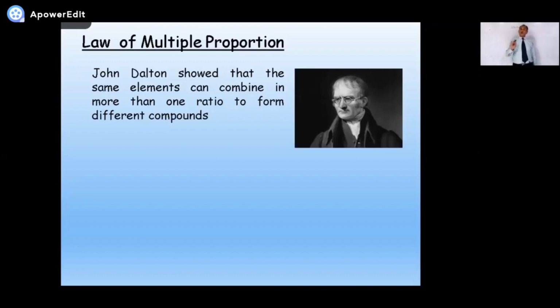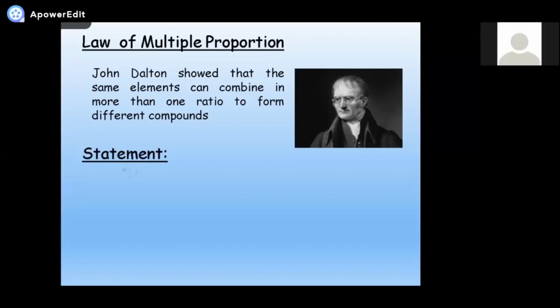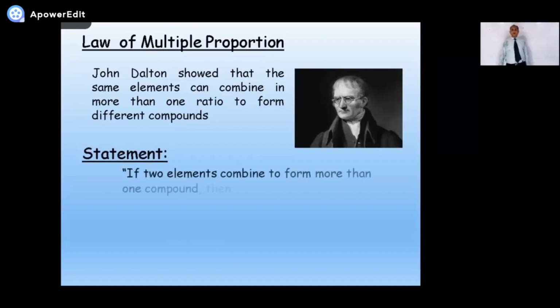So one thing is clear, that the two same elements may combine to give different types of compounds. So he observed a trend, he observed a law, and he gave it in the form of law of multiple proportion.